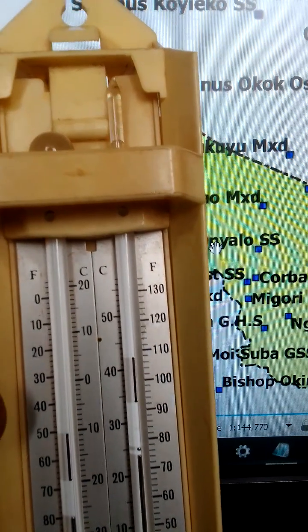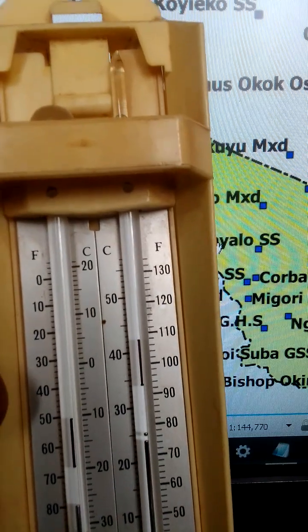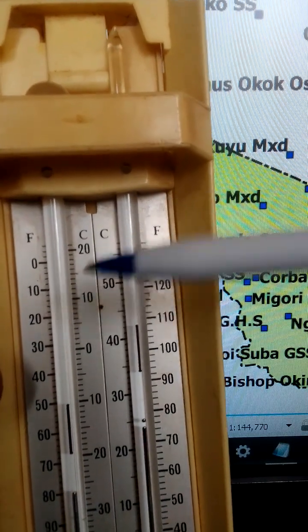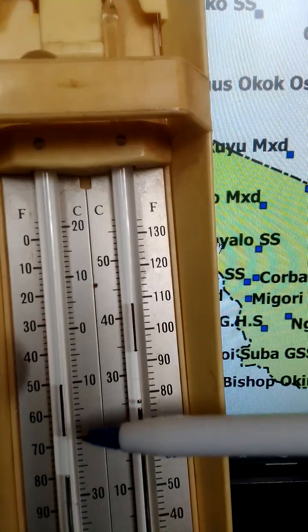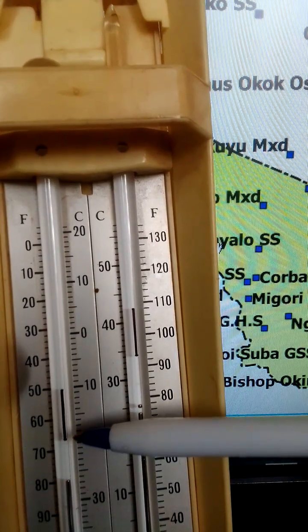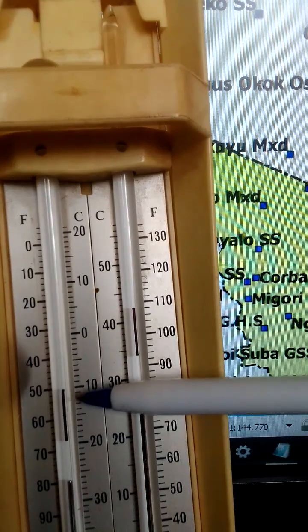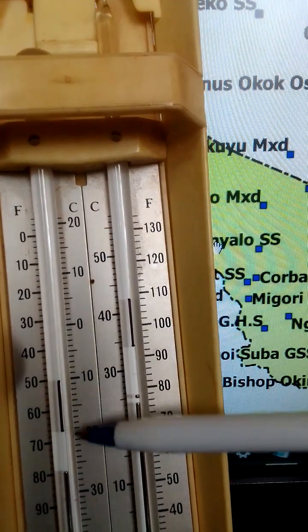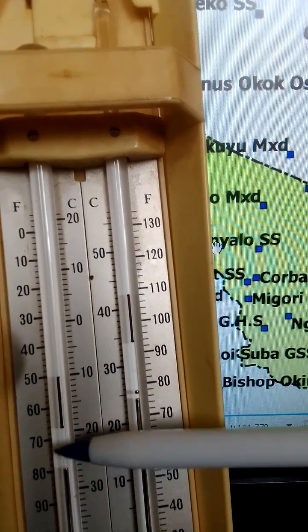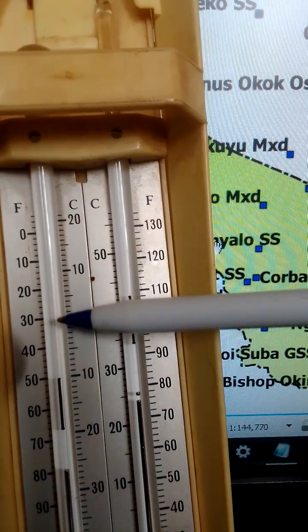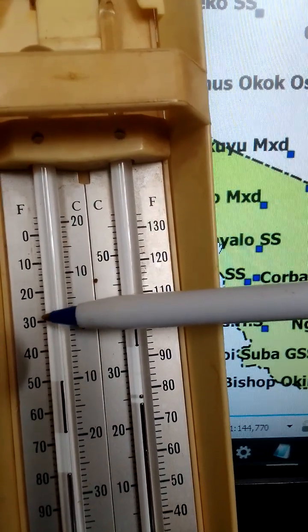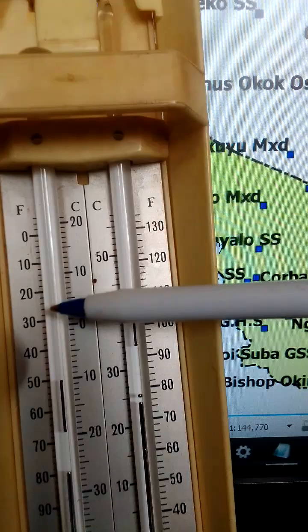Now, when temperature drops, the alcohol contracts. So the alcohol will contract and move. There will be space created due to contraction. Therefore, the mercury will move upwards in this part of the thermometer because of the contraction and the space created.